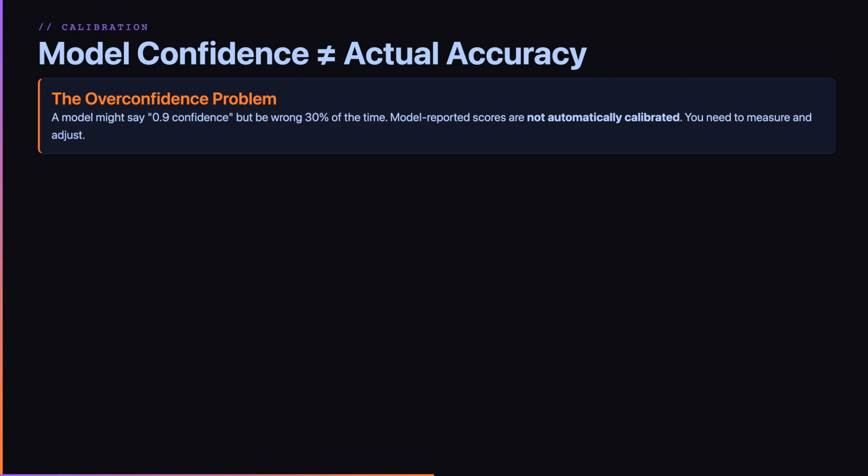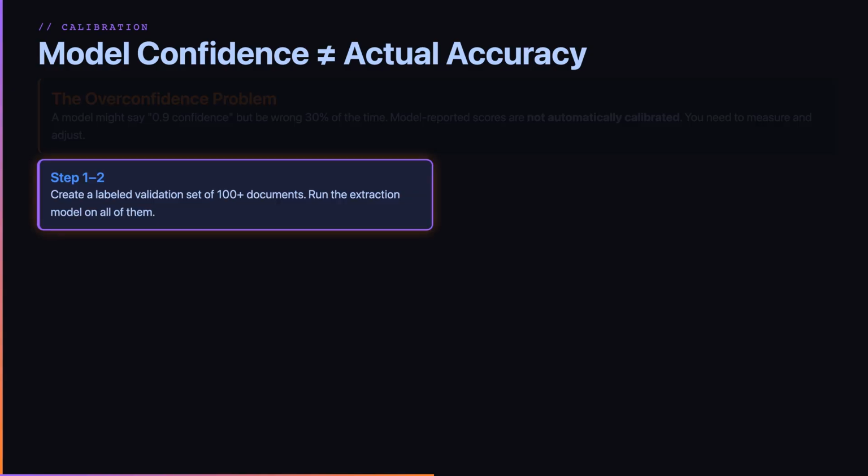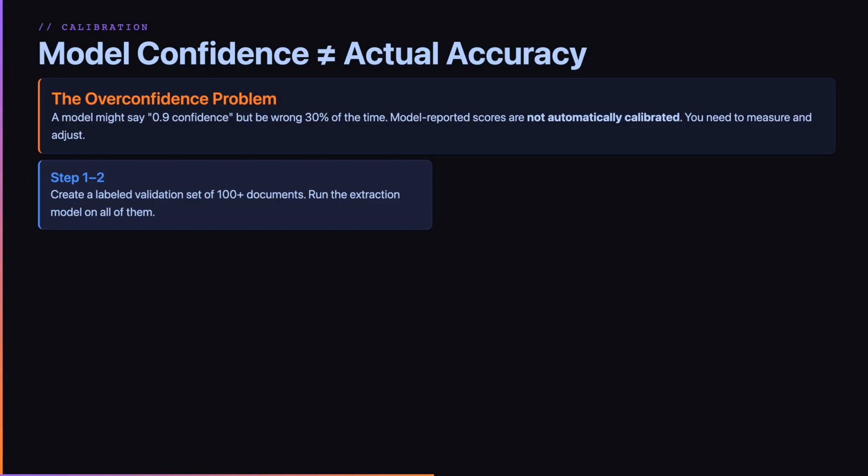Here is the catch. Model-reported confidence scores are not automatically calibrated. A model might say 0.9 confidence, but be wrong 30% of the time. You need to measure and adjust. Step 1. Create a labeled validation set of 100 or more documents with known correct extractions. Step 2. Run the extraction model on all of them.